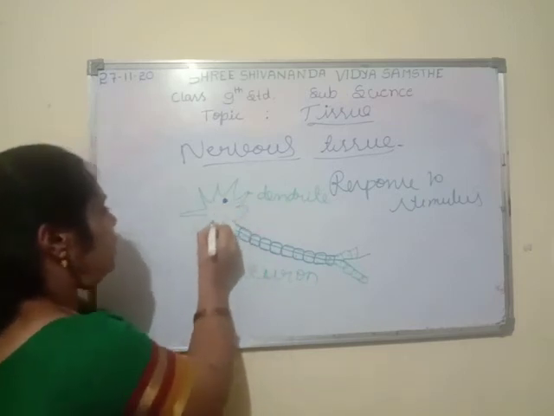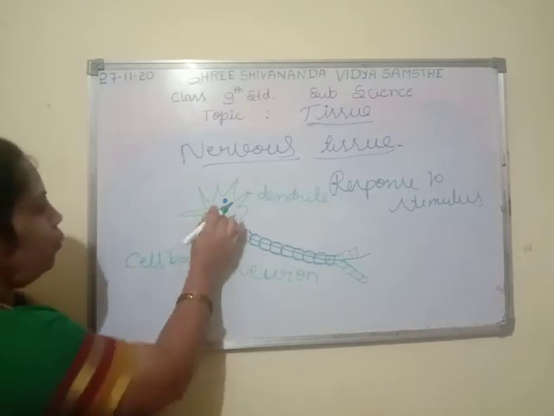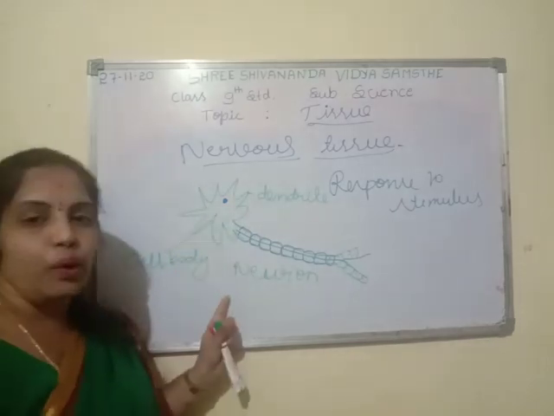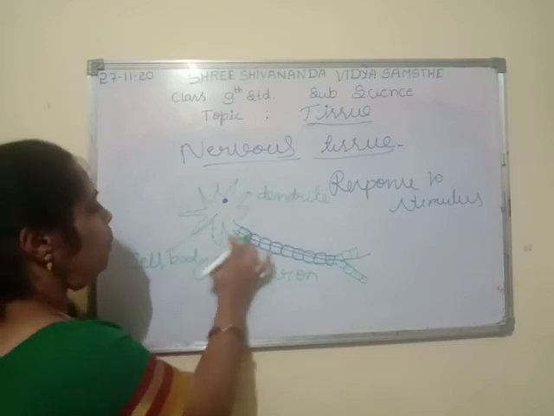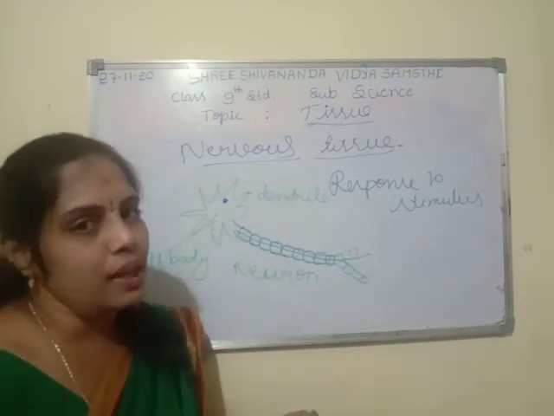And this portion is known as the cell body. This is the cell body. This whole part is very helpful in receiving the stimulus.